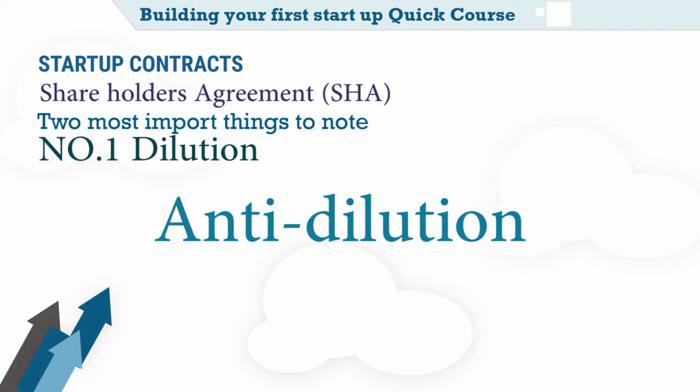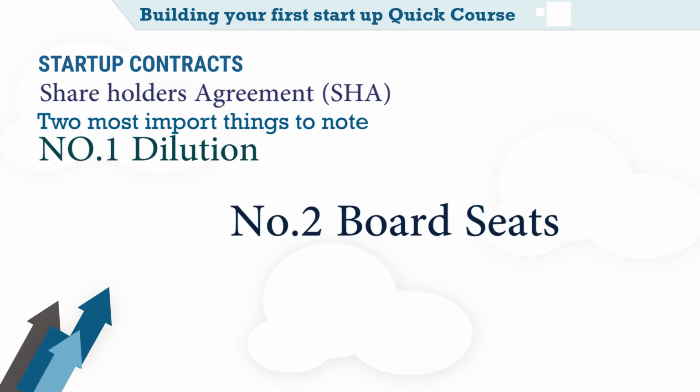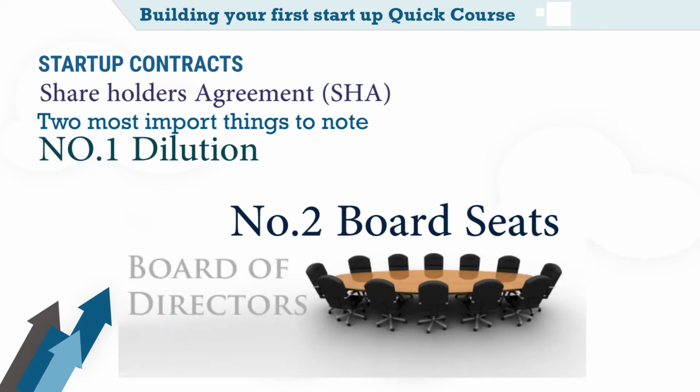Number two of the things you should be very careful about in the SHA before you sign it: who sits on the board? The board of directors is like the parliament or the senate of a company. It elects the CEO and can influence or veto decisions made by the CEO. Note that the board is not involved in the day-to-day running of the company. It should not be confused with the management or executive of the company.